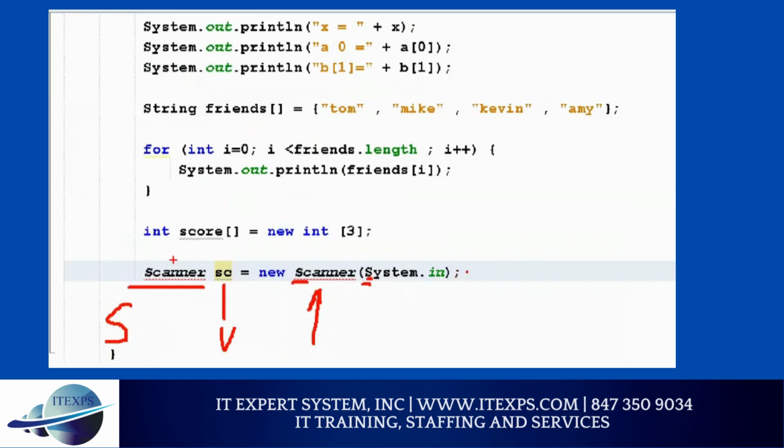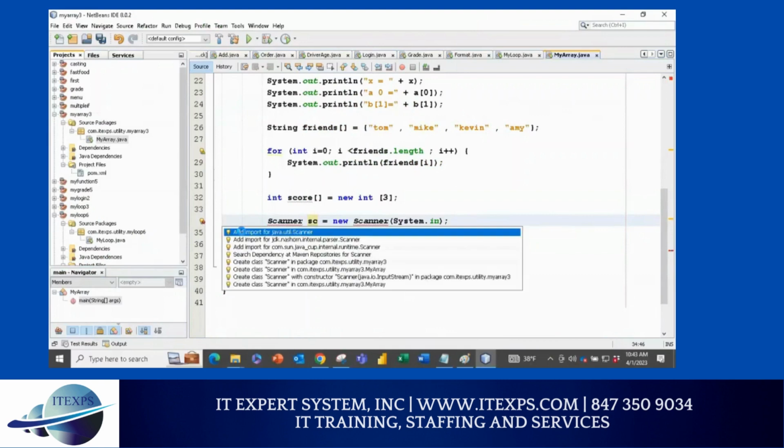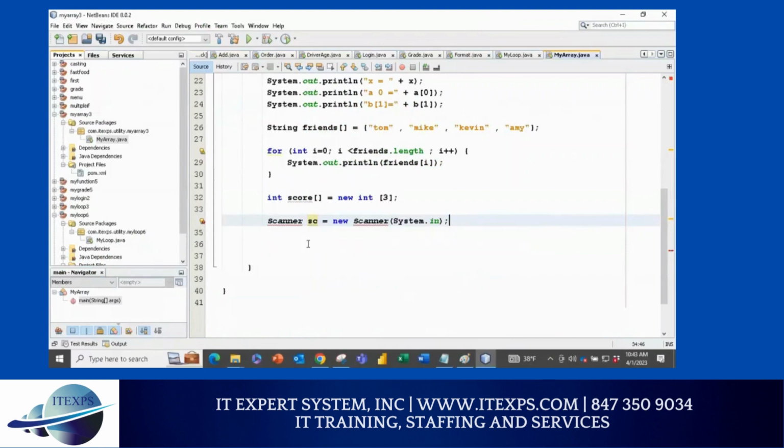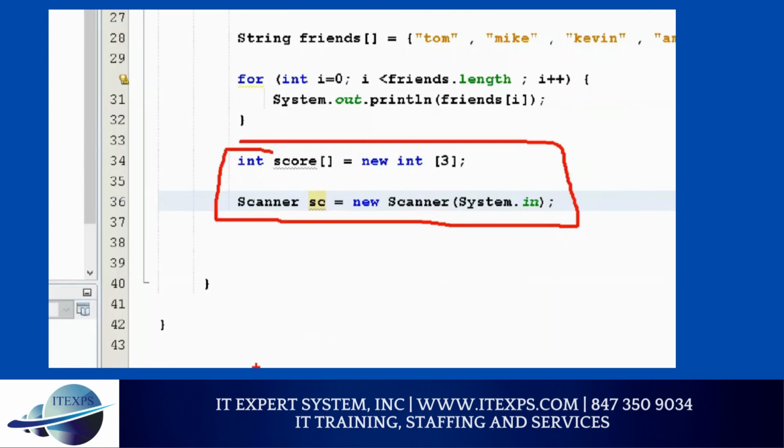Now we need to do the light bulb import. When you import, this error will disappear. So you just click on that and the error will disappear. So that is the basic foundation. I have done it. So that part is so far so good. So 2 lines I wrote, and I'm hoping you also wrote that. Any questions, concerns, doubt? Right? So at least I know I'm going to do scanner. So I got that. Now I need 3 subjects.